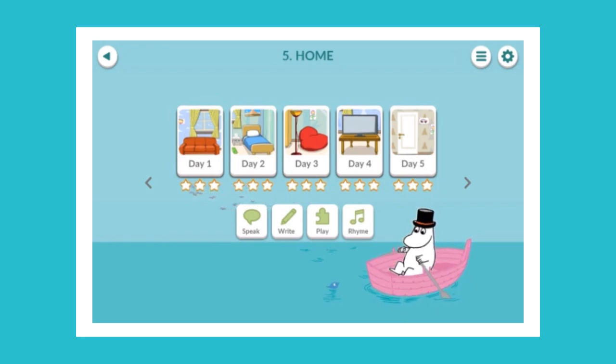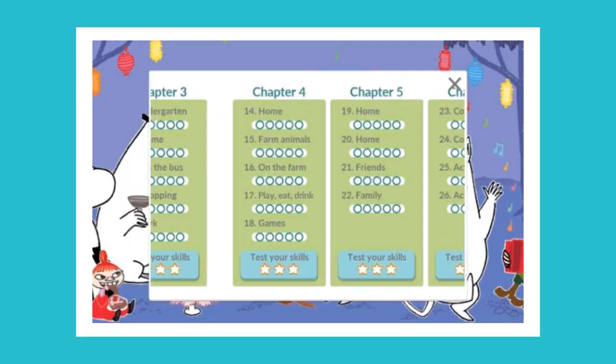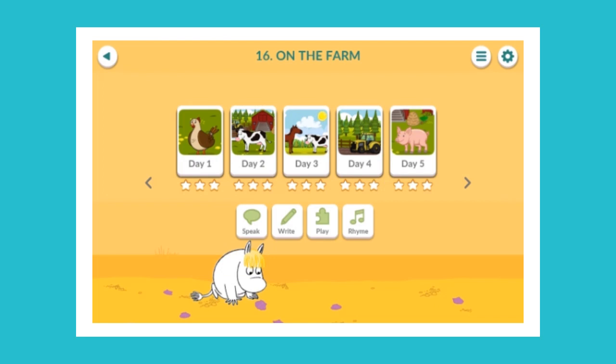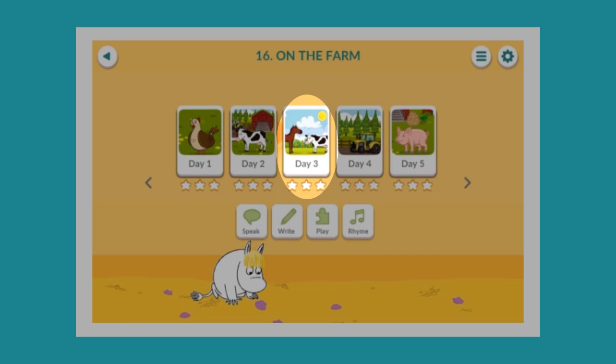Now the teacher can have a look at the different topics and chapters that we have. I'll show you, for example, week 16, where the topic is on the farm. At the very beginning, we start with very simple language, so the children don't need to have any skills in that language when they start. But quite soon we move on to also sentences and grammar. For example, on this week, we have quite a lot of sentences already, and we go through prepositions and singular and plural forms. I'm just going to show you an example of what those exercises might be like.